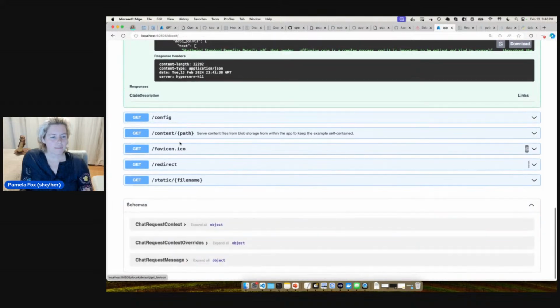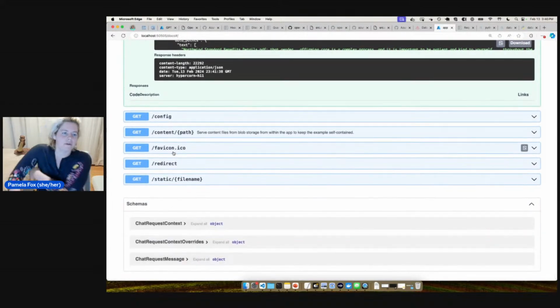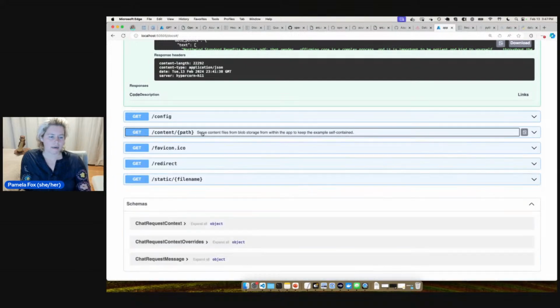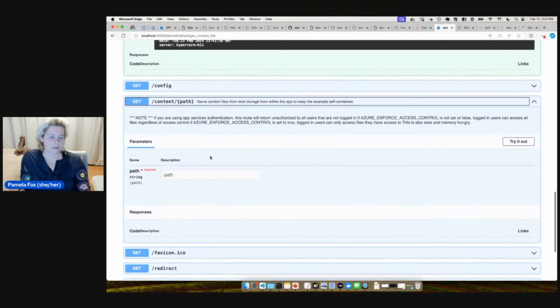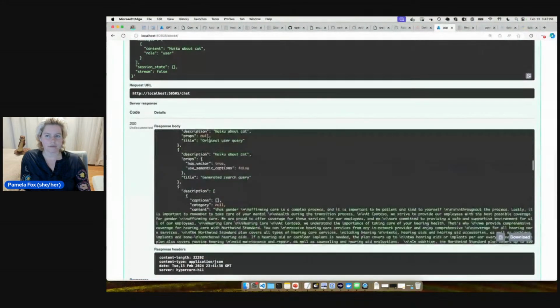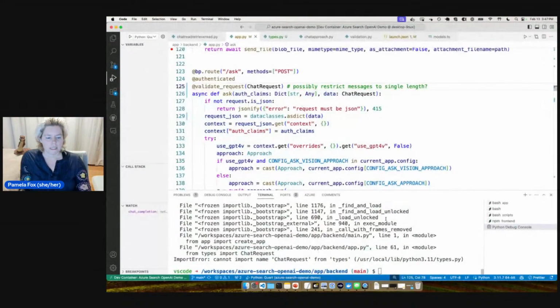So the question is, do you expect to see every route here, or do you expect to only see the ones that serve back some sort of data-like thing, right? Because this one serves back content, and I don't even know how that would end up getting rendered by the documentation renderer. Okay, so let's see.